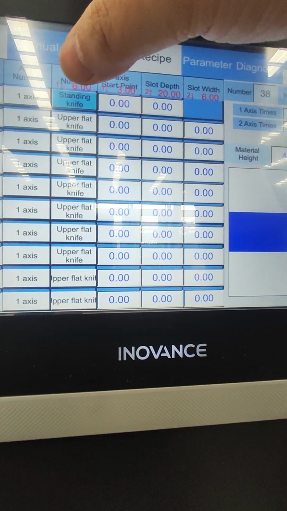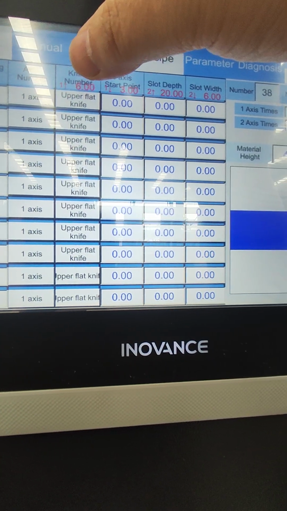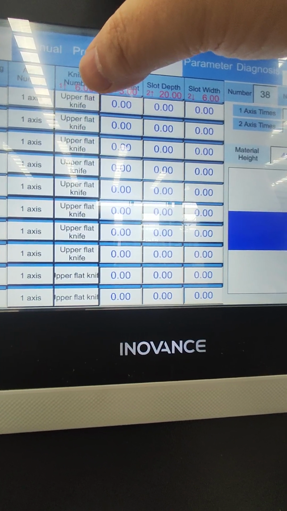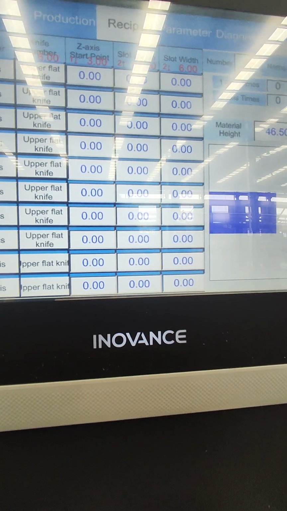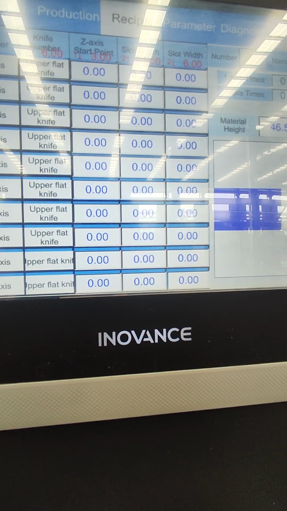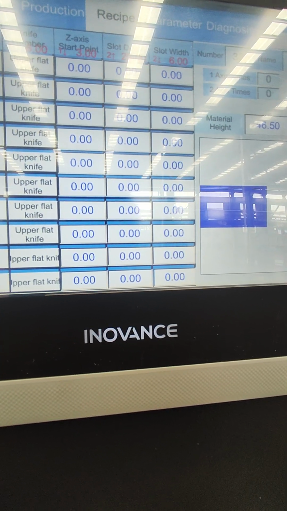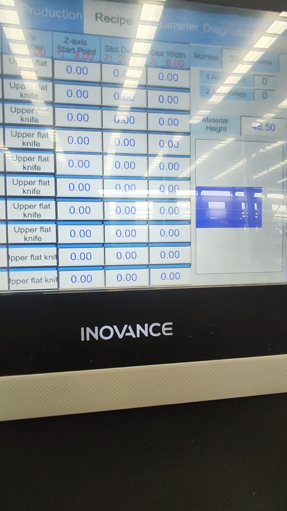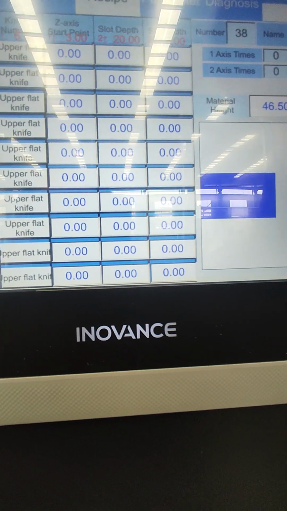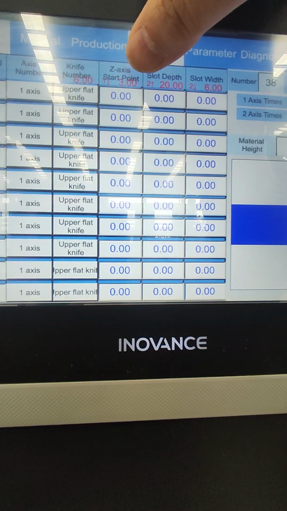So for your profile, we can use the upper flat knife, which is 6 millimeter in thickness. According to your file, the profile, there are 3 slots actually. For the lowest one, we can see the slot width is 4 millimeter, but we only have a 6 millimeter and 3 millimeter.